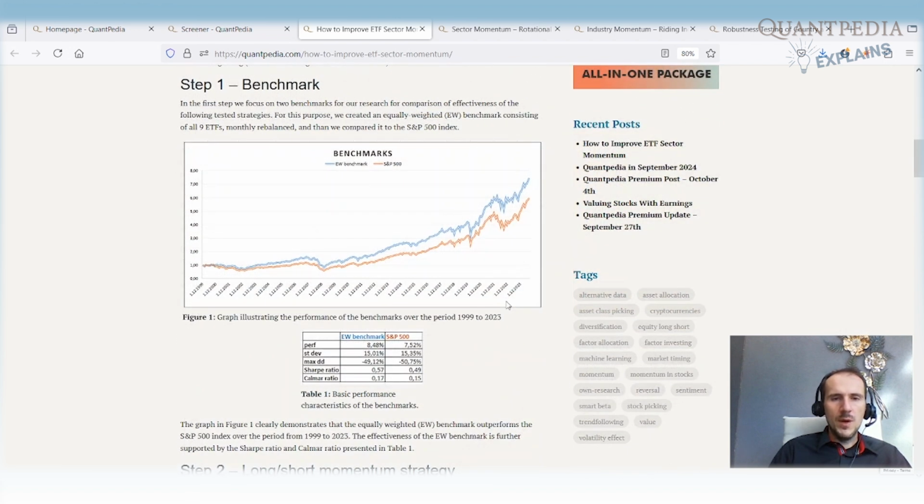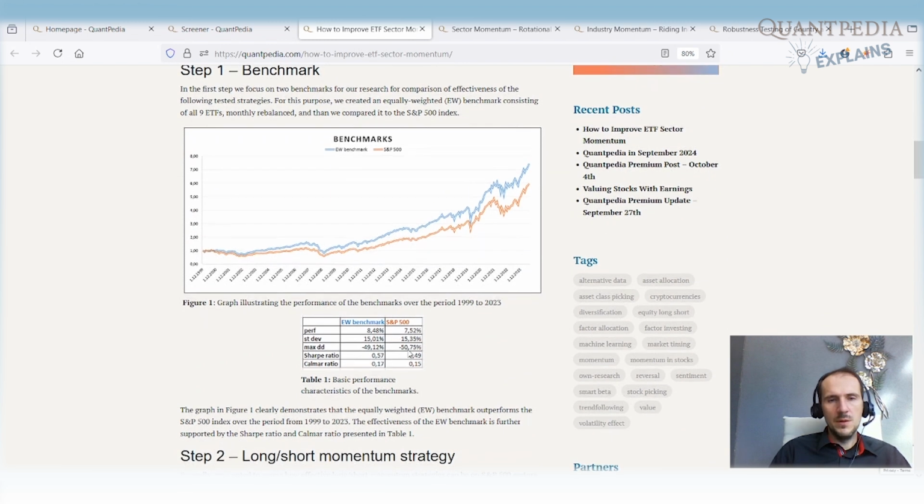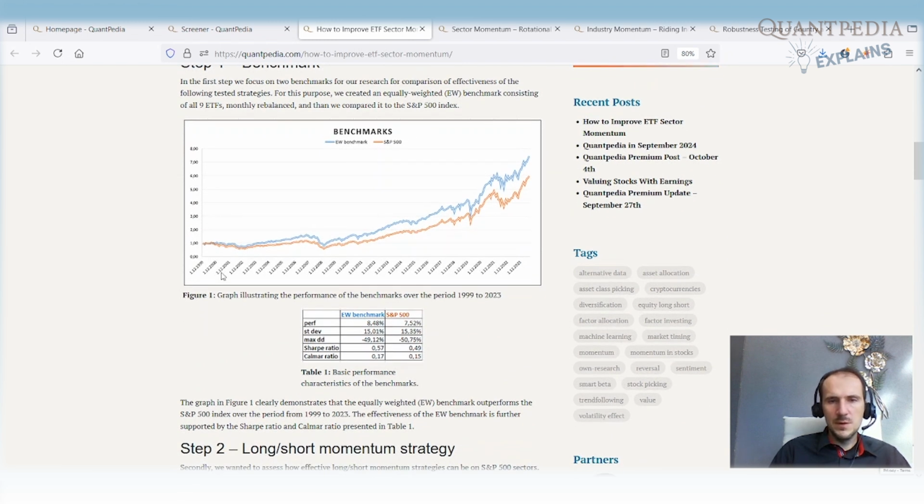So here is step number 1. We created benchmarks. We have 2 benchmarks, the first is the S&P 500. Here we have performance. We can see that the S&P had a nice performance over the last 26 years, over 7.5%, 50% drawdown, Sharpe ratio around 0.49.